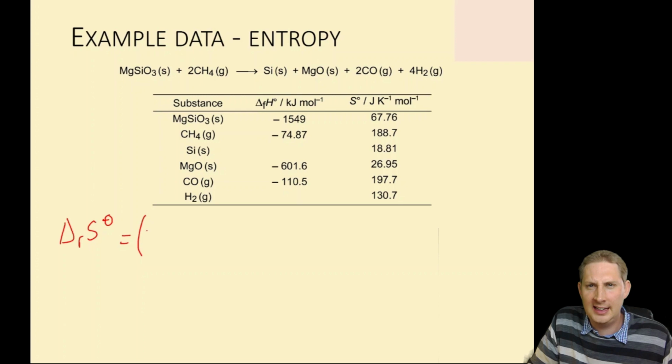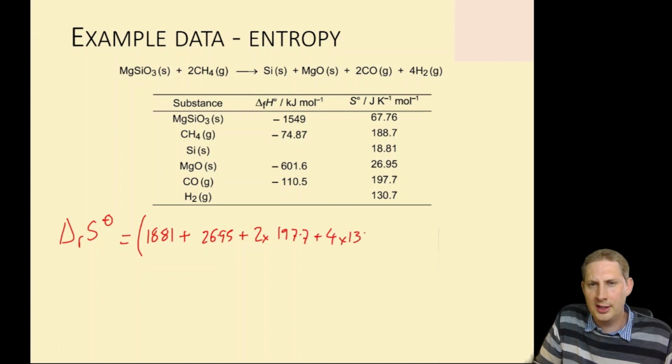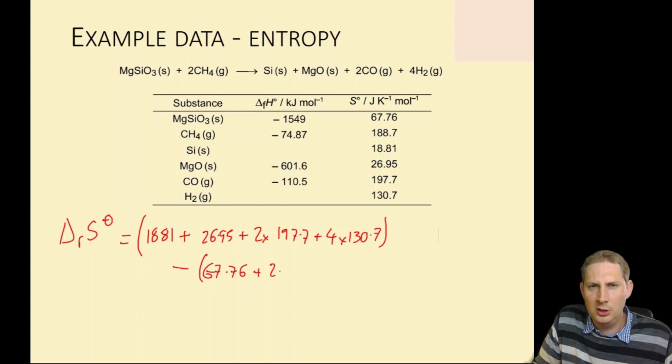So the product, silicon, 18.81 plus magnesium oxide, 26.95 plus 2 times 197.7 plus 4 times 130.7 minus the entropy of the reactants. So that would be 67.76 plus 2 times